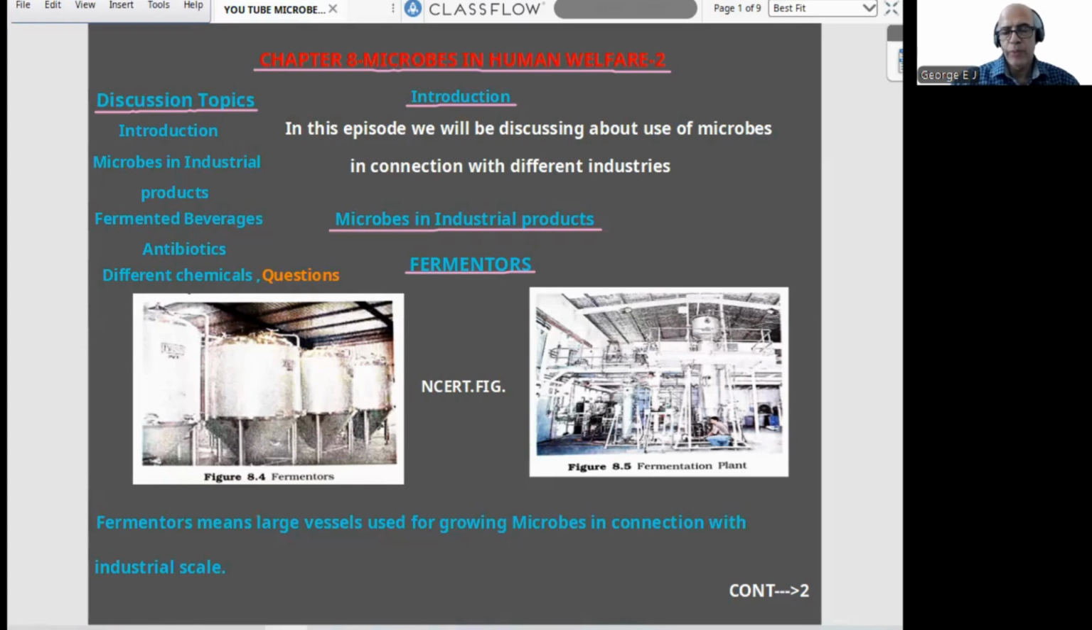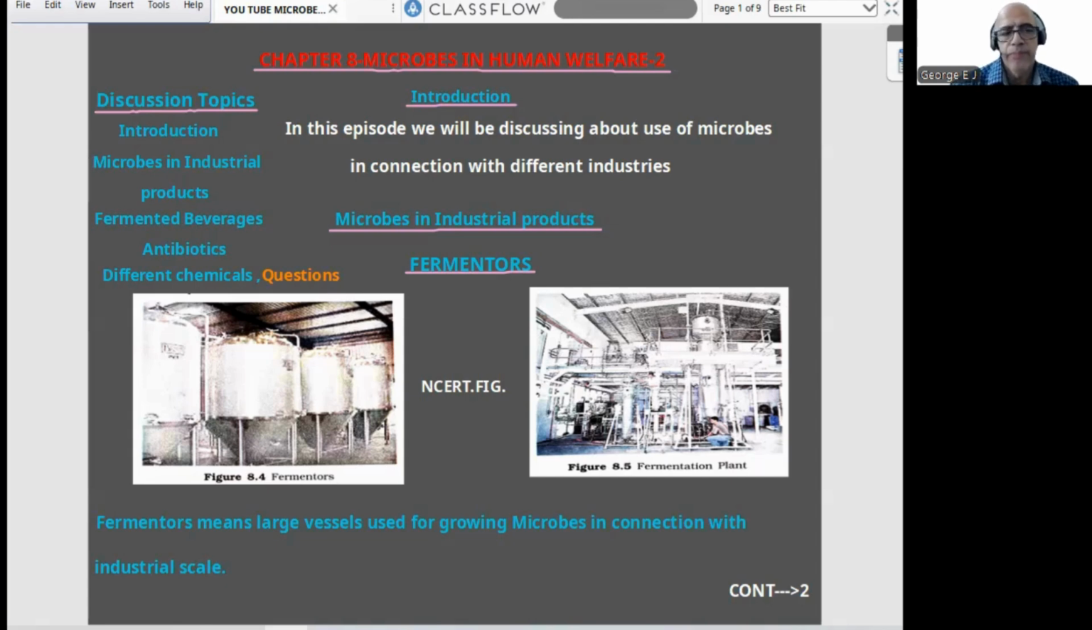In this episode, we'll be discussing the use of microbes in connection with the different industries in the world, and one by one, we can proceed. So first is microbes in industrial products, starting with the heading fermenters. That itself is a diagram-based theory question, a NEET model question. Now, what is meant by fermenters?